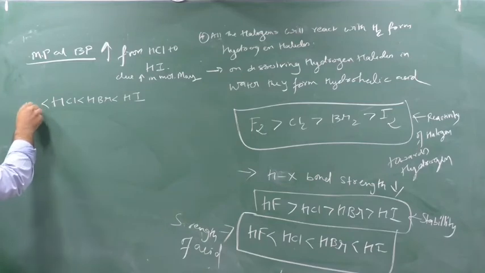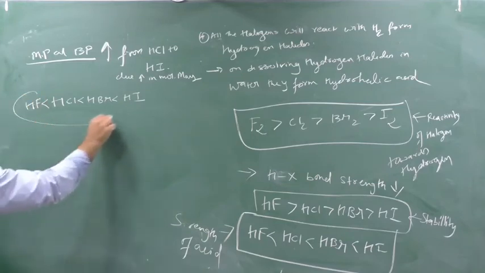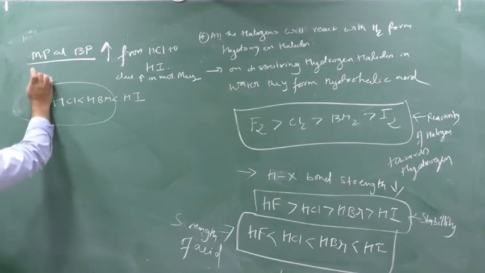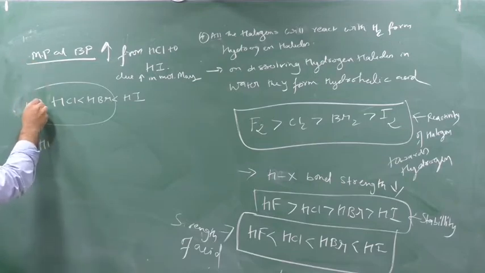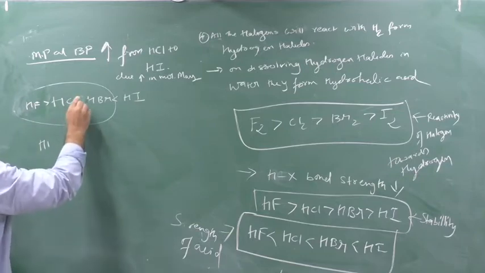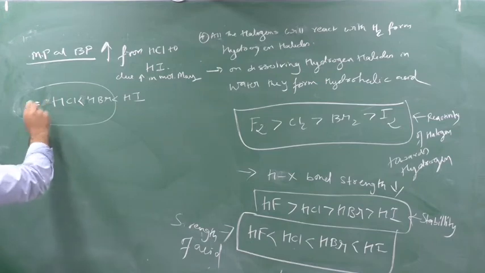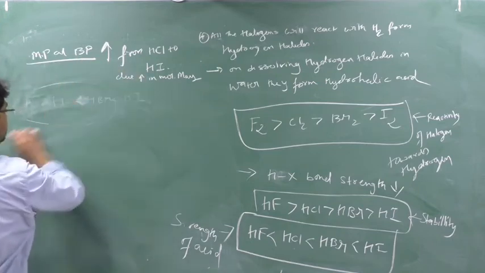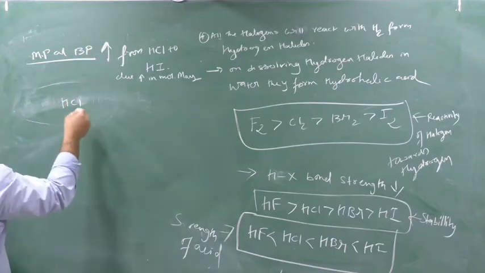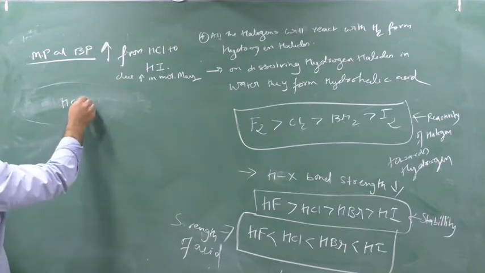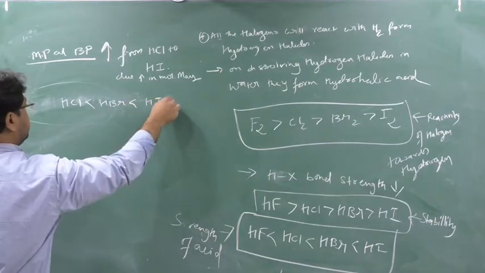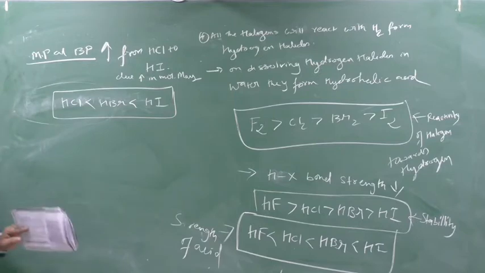But HF has a stronger value than this portion. The melting point and boiling point increase from HCl to HI, so HCl will be less than HBr, and HBr will be less than HI. Clear? Now what about HF?